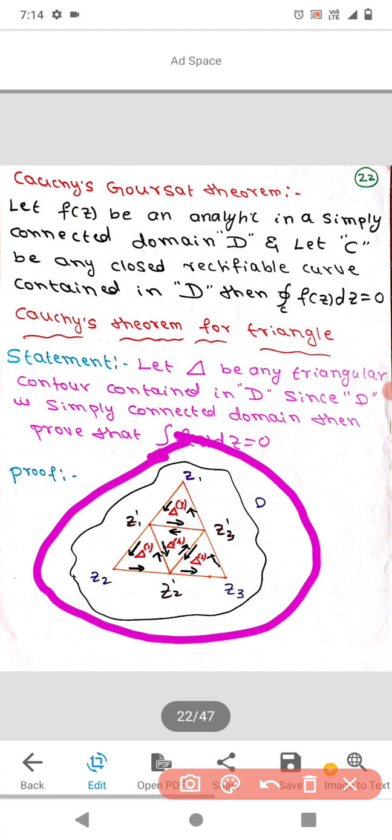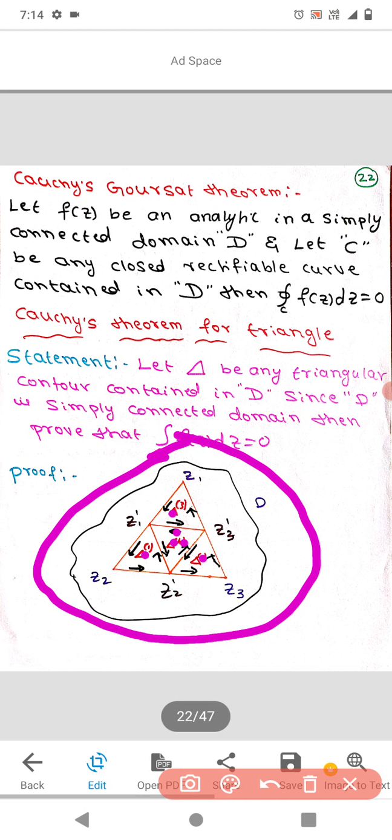In the first triangle, one direction is like this, another direction is like this, in the opposite direction, therefore they cancel each other. So this and this direction cancel, this and this direction cancel.